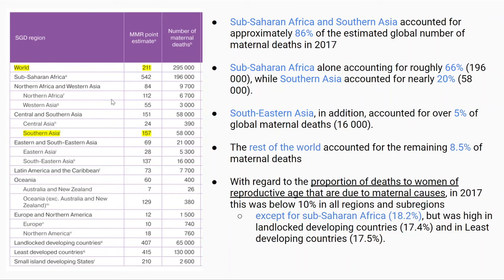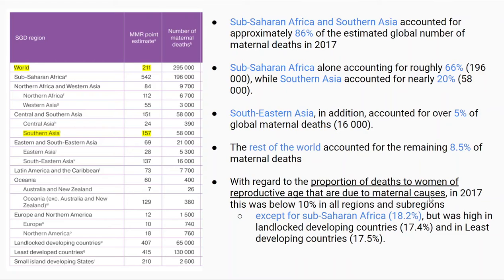So here, if we look at the table on the left, we see that the MMR point estimate for 2017, the world MMR point estimate was 211, and that of Southern Asia was 157. Sub-Saharan Africa and Southern Asia accounted for approximately 86% of the estimated global number of maternal deaths in 2017. And out of this 86%, Sub-Saharan Africa accounted for 66% and Southern Asia for 20%. Then Southeast Asia accounted for 5% of the deaths, and the rest of the world accounted for 8.5% of the maternal deaths.